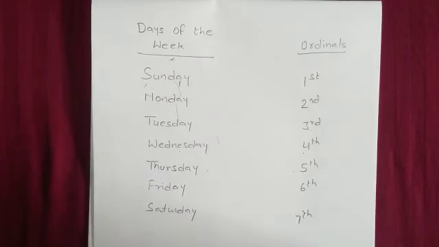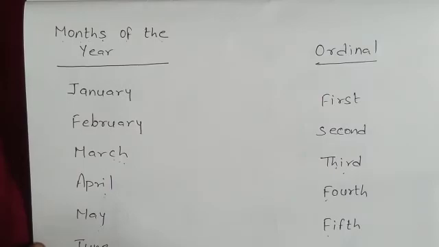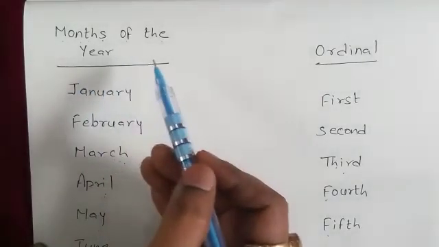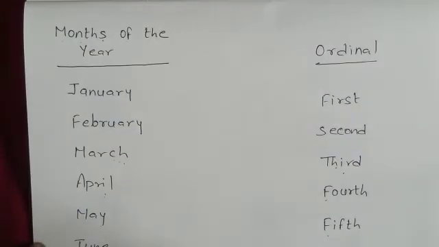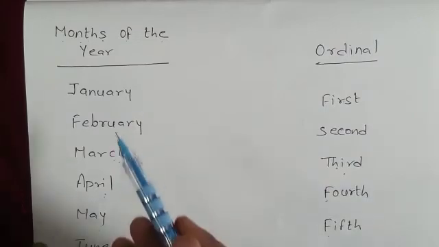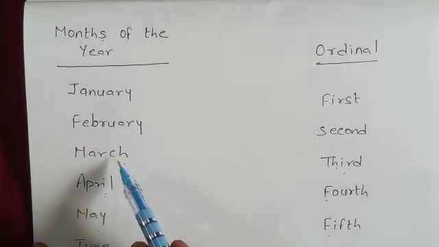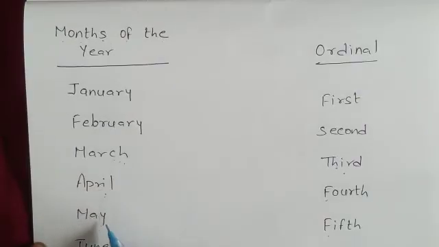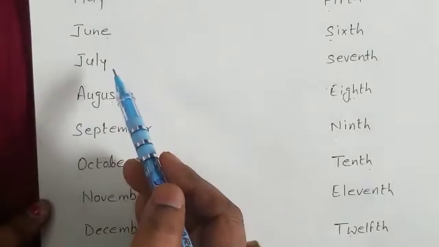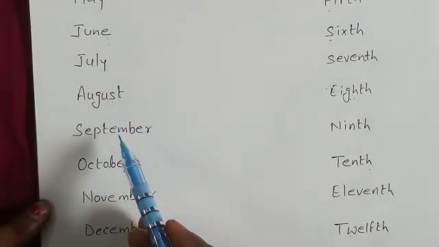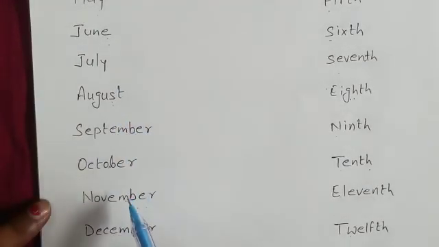Okay, in the same way I want to show you months of the year also. How many months in a year? There are total 12 months in a year. These are January, February, March, April, May, June, July, August, September, October, November and December.